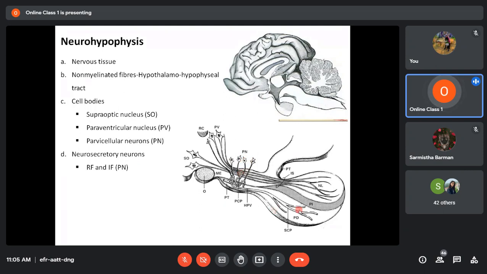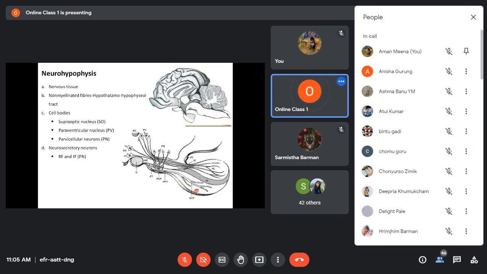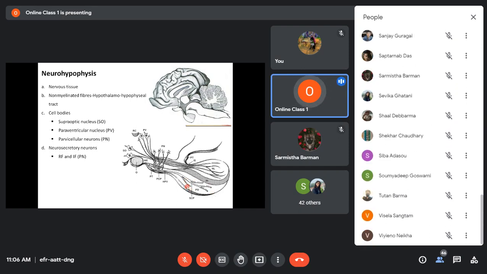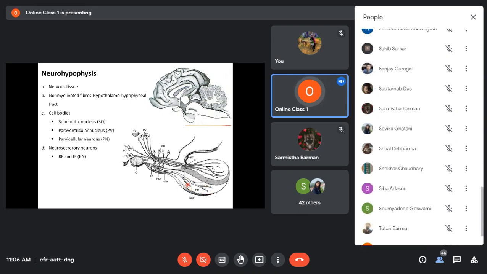Now if you remember, in the pars distalis there are different types of cells producing hormones. One is somatotropes, which secrete growth hormone. Then there are lactotropes, which secrete prolactin. Then there are thyrotropes, which secrete thyroid stimulating hormone. That thyroid stimulating hormone in turn will act on the thyroid gland and lead to release of T3 and T4. Similarly,